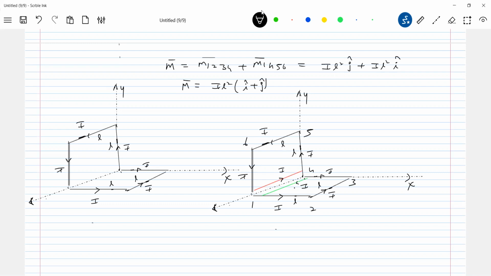Yes, it will be about any axis. That's why I just said earlier. About any axis, the ratio of dipole moment to angular momentum for a non-conducting charged object will be the same. We should not define it for a conductor. Any reason? A conductor is made up of free electrons, no?